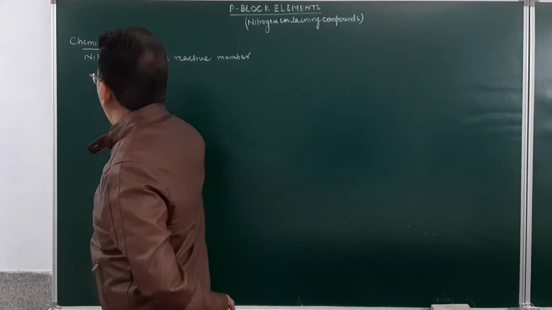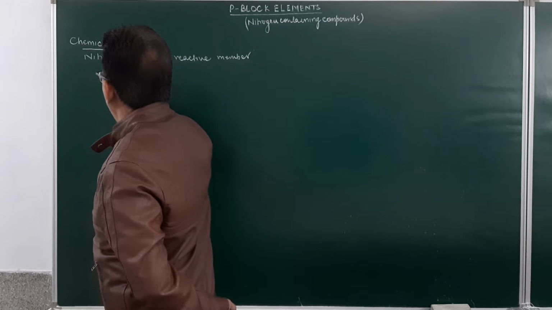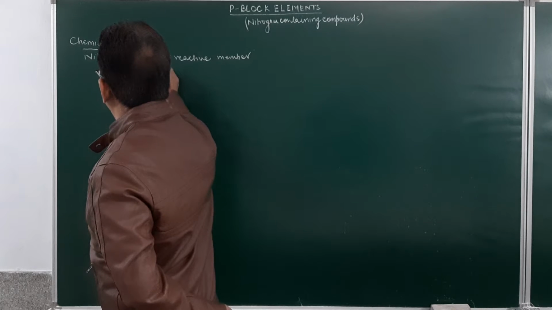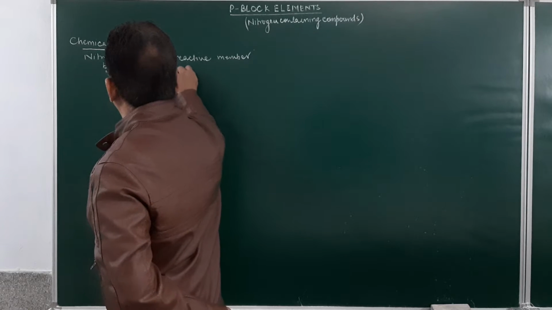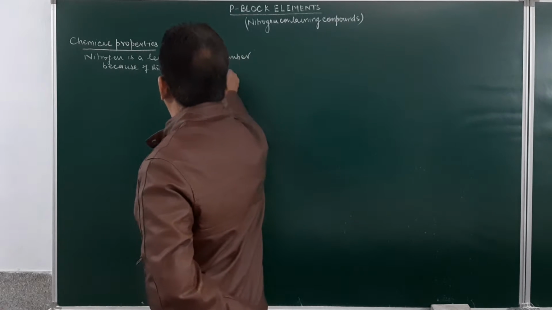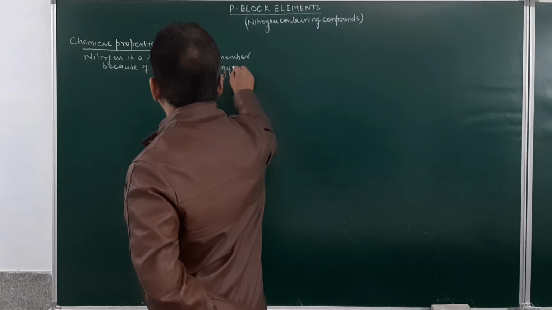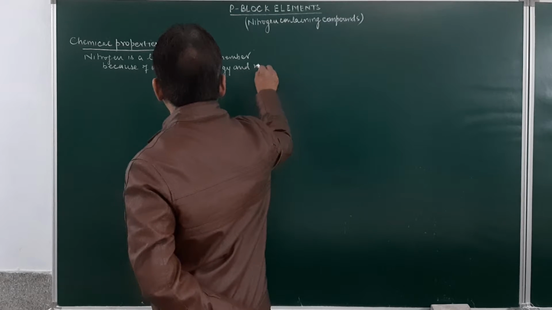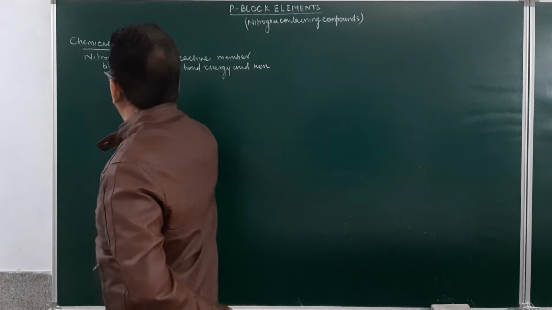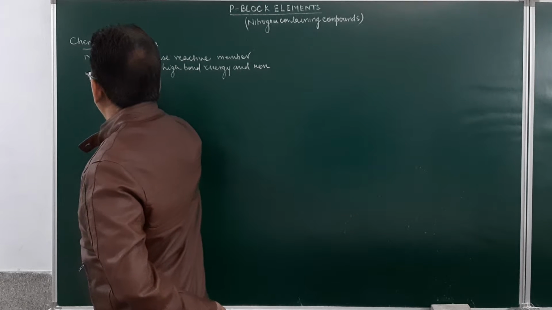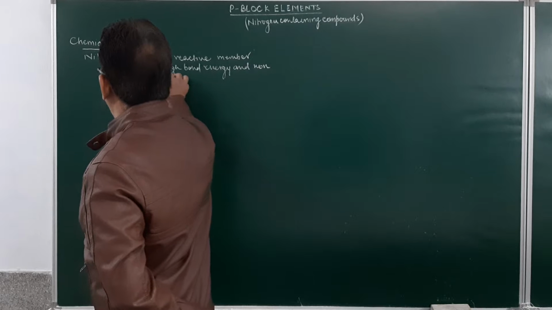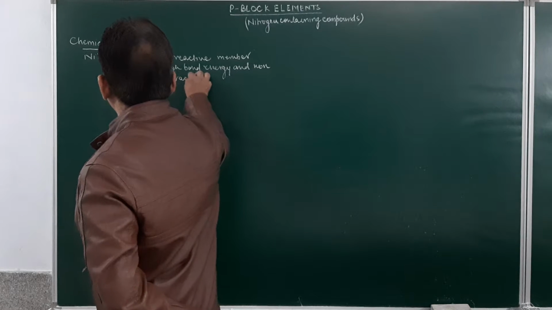Because of its high bond energy and non-availability of vacant d orbital.